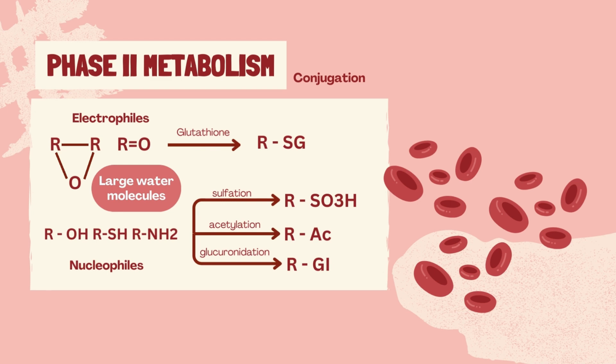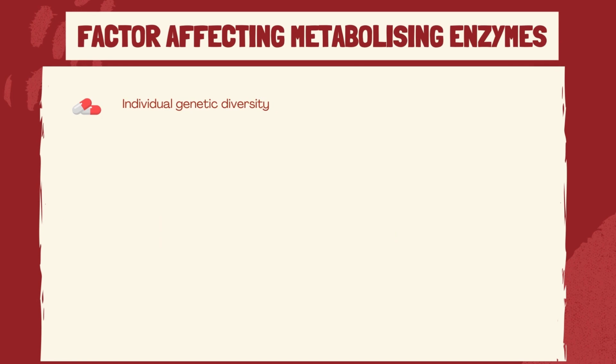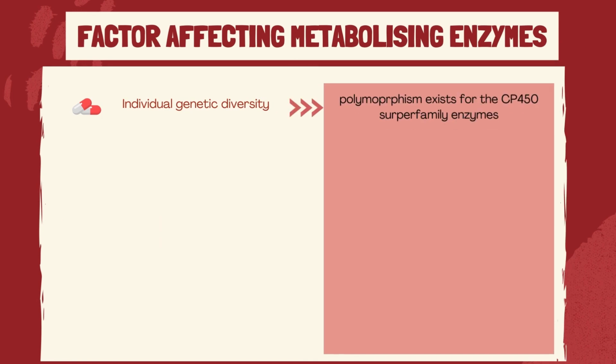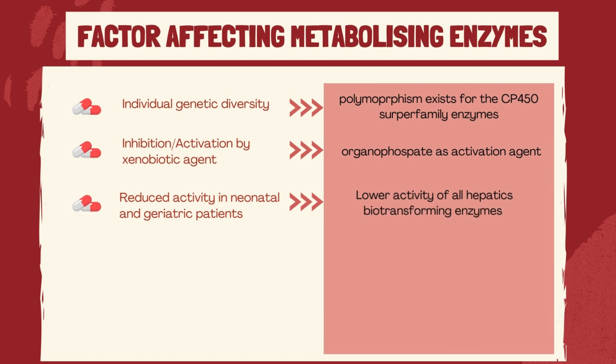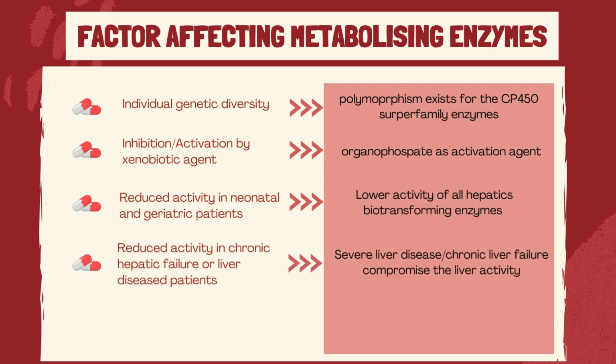Metabolism of xenobiotic agents seldom follows a single pathway. Usually, a fraction is excreted unchanged, and the rest is excreted or stored as metabolites. Every individual has their own genetic diversity. Genetic polymorphism exists for the CYP450 superfamily enzymes. Some xenobiotic agents may inactivate or activate the CYP450, such as organophosphates. In general, older animals and neonates have lower activity of all hepatic biotransforming enzymes. Additionally, severe liver disease or chronic liver failure also compromises liver activity.